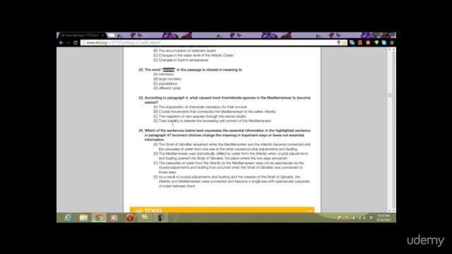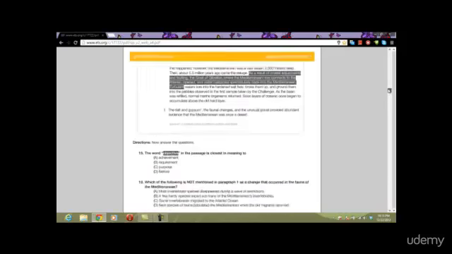Their inability to tolerate the increasing salt content of the Mediterranean. I know this is my answer choice, because I see increasing salt content. And I know in that paragraph it talked about increasing salinity. Salinity is salt, everyone, is salt.